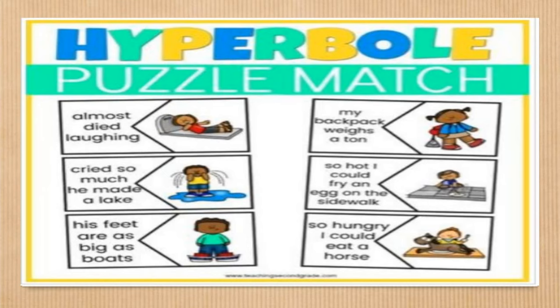Let us see some more examples. Almost died laughing. You must have heard these phrases that a person almost died laughing. So this is an exaggeration. Cried so much he made a lake. Or you must have heard she cried oceans. Means she cried a lot. His feet are as big as boats. So someone's feet cannot be as big as boats, but here there is a use of hyperbole.